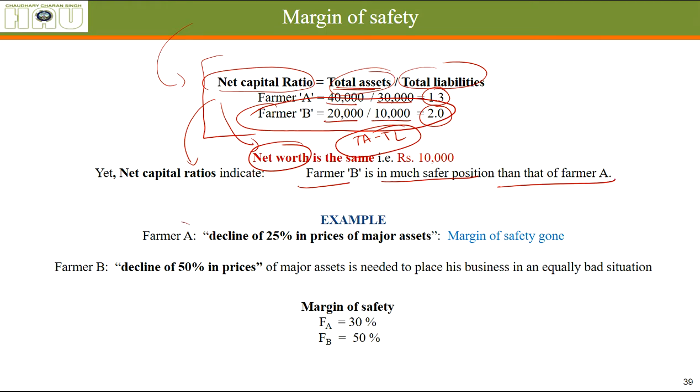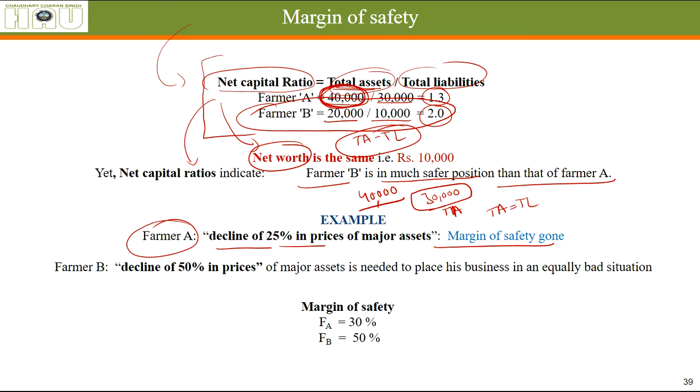Let's say for farmer A, the value of his assets, which is 40,000, if the prices of the assets he has reduce by 25%, that means it will go down to 30,000 rupees. The value of his assets will remain 30,000 rupees. Margin of safety is gone entirely. His total assets will be equal to total liabilities. His net capital ratio will be equal to 1.